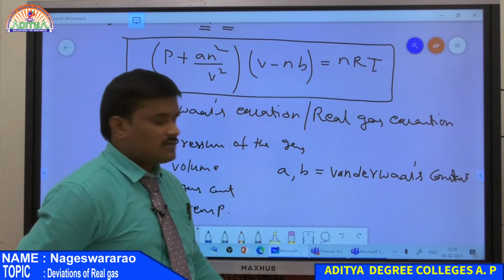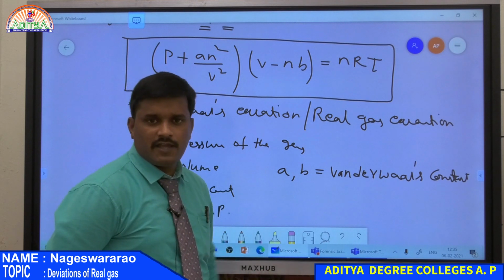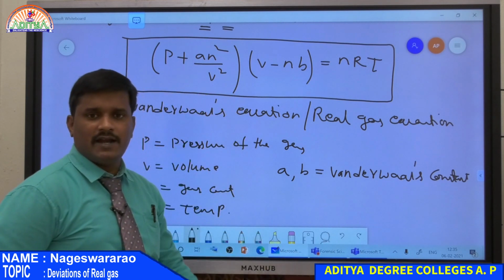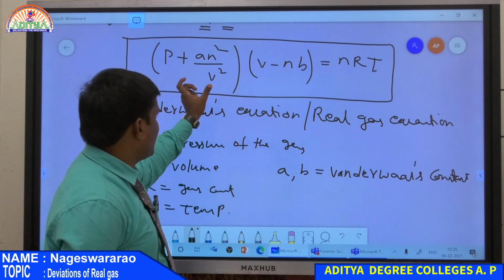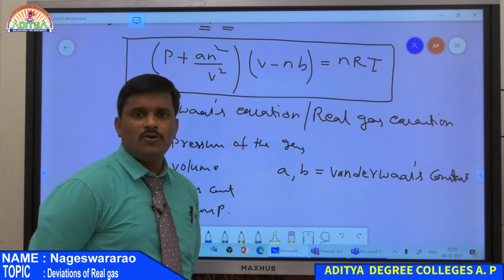In our next class, we will define the a and b values, the significance of a and b, and also how this equation is satisfied by gases at all conditions. You will check at high pressure, low pressure, and similarly high temperature and low temperature.